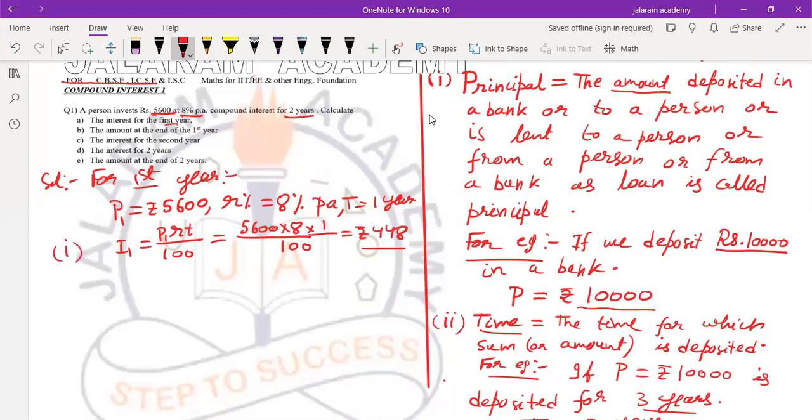Second, the interest for the second year. So we have to first calculate the amount. Amount after 1 year is principal for the first year plus interest for the first year. That is 5,600 plus 448 equals rupees 6,048. And then we start calculating for the second year.